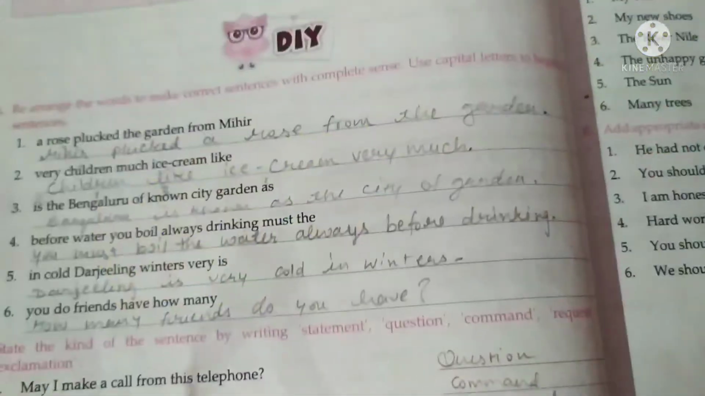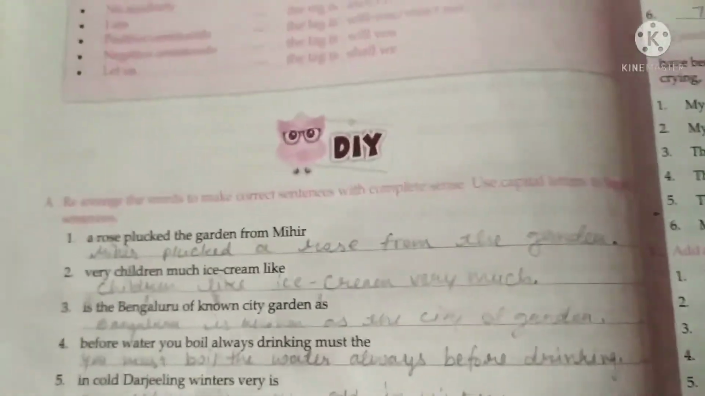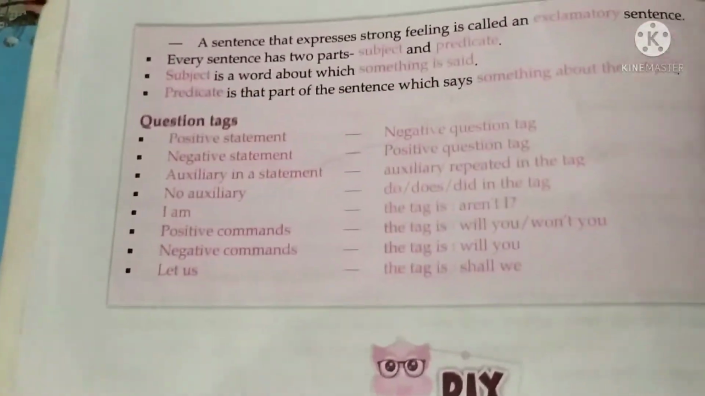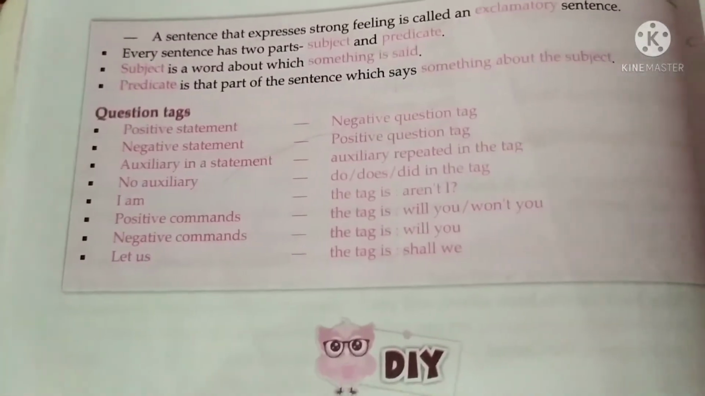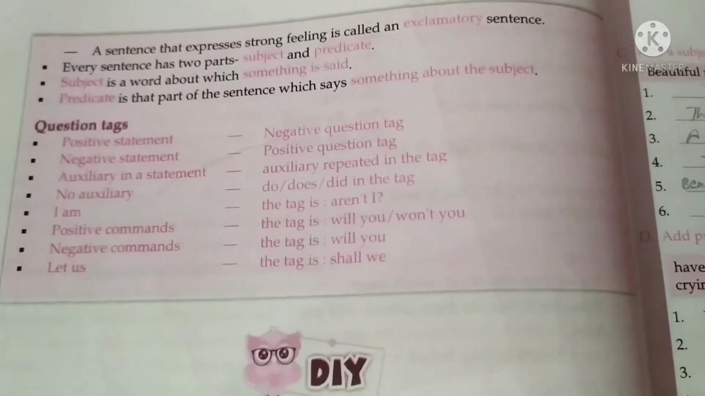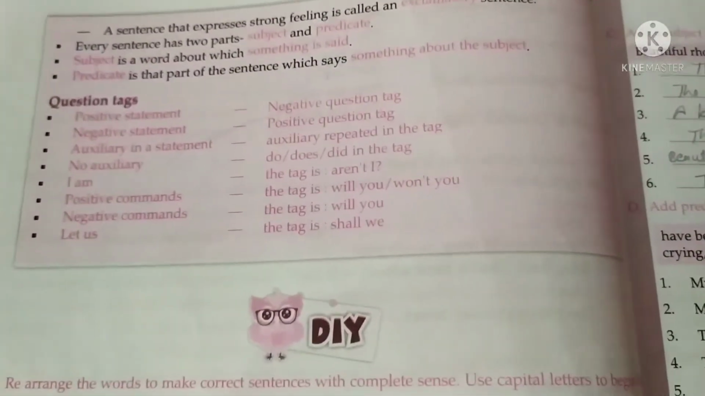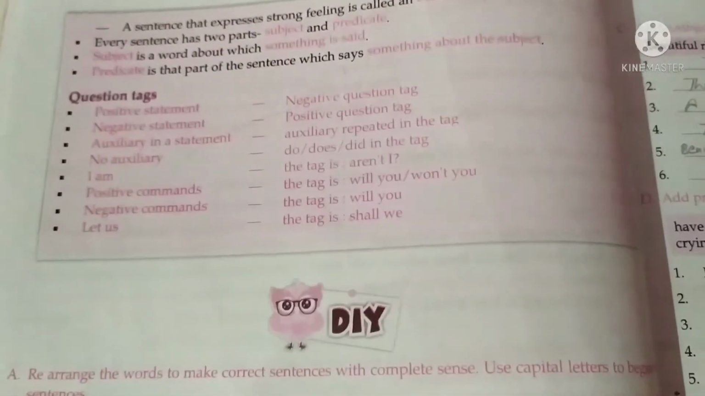I hope this chapter is clear to you. This type of question will come: this is the part of a sentence which says something about the subject. Which part says something about the subject? It is called the predicate. The word about which something is said is the subject. Learn it like this.